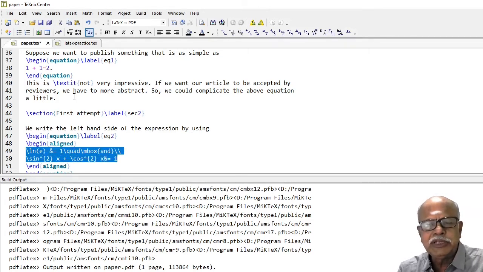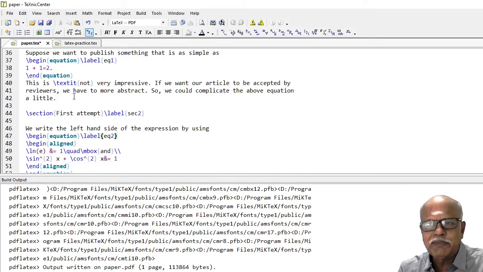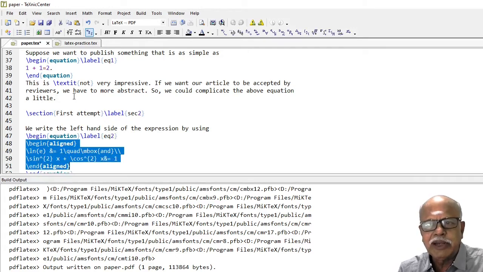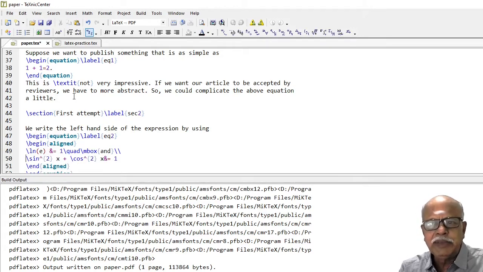These two equations, it's better to have same equation number but with alignment. In that case, you code them in the equation environment. Within the equation environment, use another environment, aligned. Aligned means you align the equations about the equal to sign.